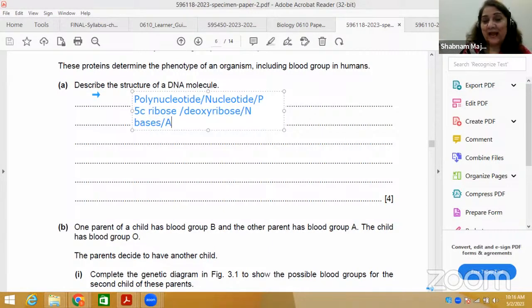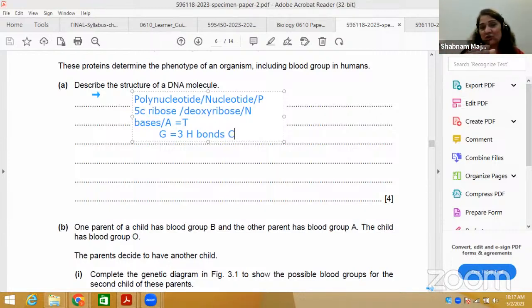Adenine, designated by capital A, always pairs with another base through hydrogen bonds, 2 hydrogen bonds with thymine. Then guanine is held by 3 hydrogen bonds with cytosine, another nitrogenous base.